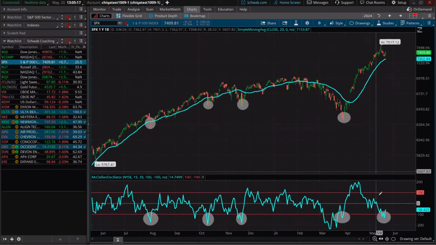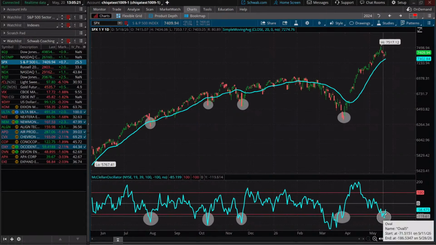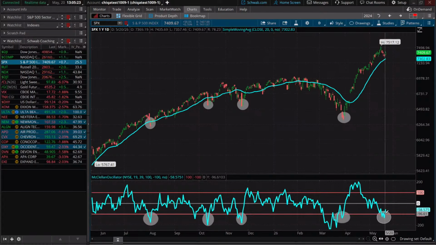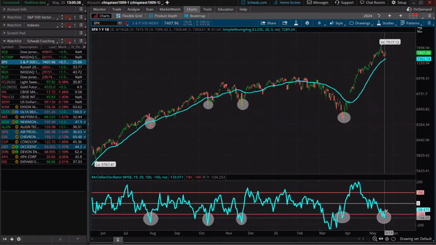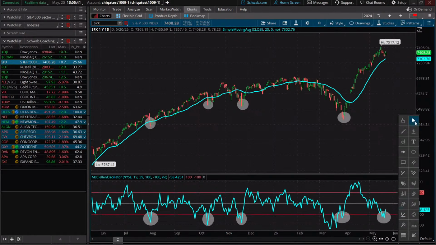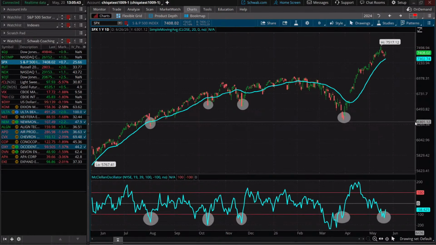And right now, it's looking like we did just carve out maybe another possible major low here for some possible expansion to the upside in breadth. So we did get that signal today, the cross back above oversold levels, giving that breadth thrust signal there. So that could maybe be an indication for some traders that are finding conviction on buying this little dip that we're seeing here in the market.